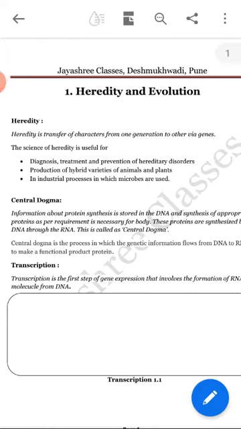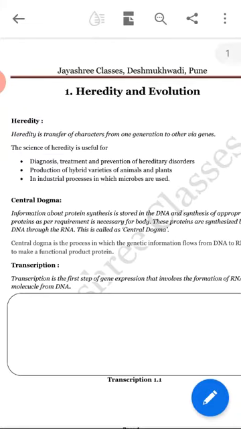Yesterday we completed our first lesson of Science 2, Heredity and Evolution. Today's plan is a quick review of the lesson, and I will give you some instructions at the end of this session. Okay. Now let us review our lesson in a short time.